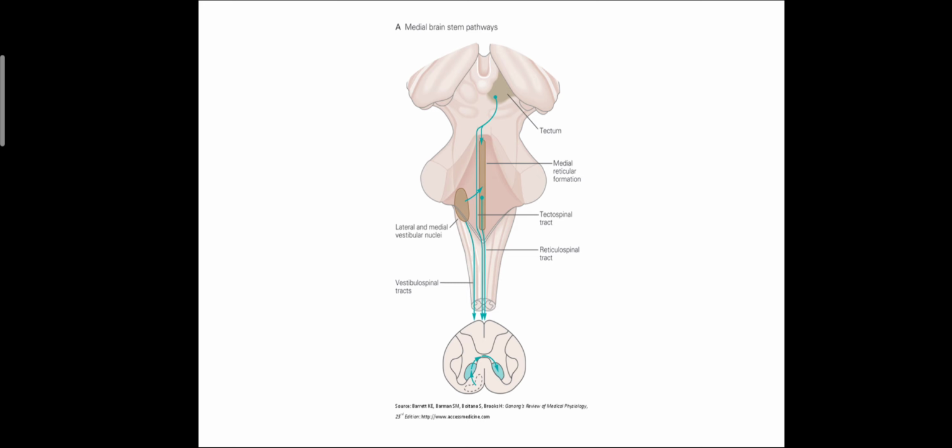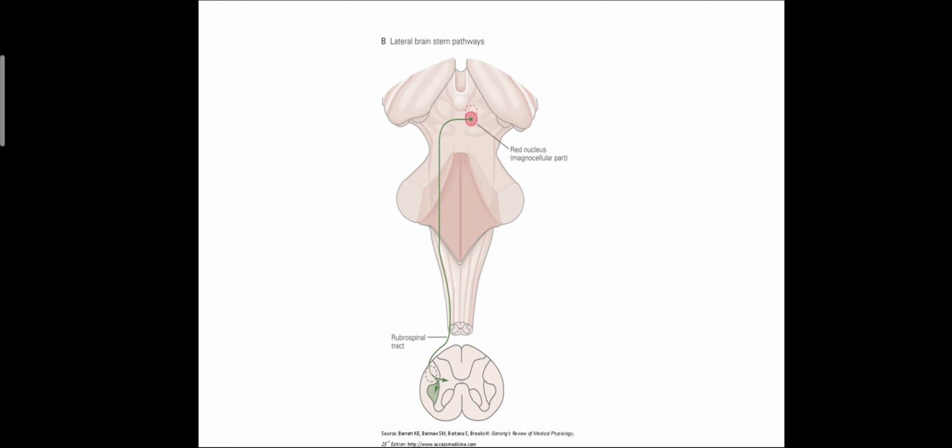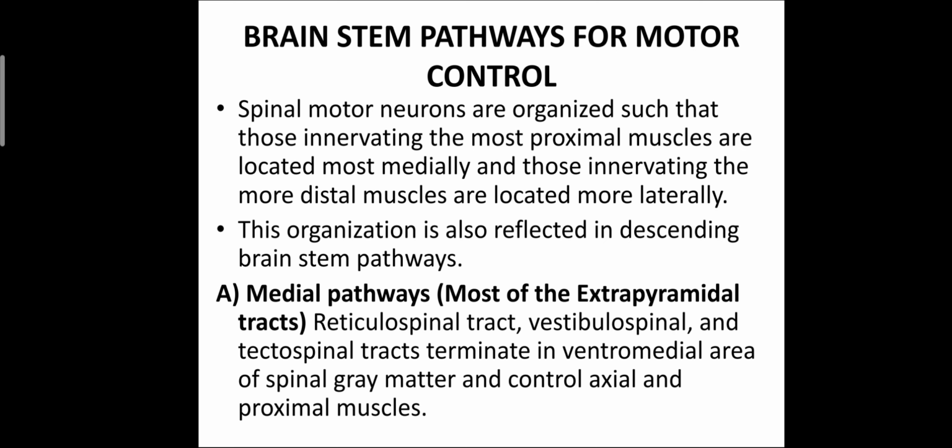This figure shows the brainstem pathways: the medial brainstem pathway in the medial reticular formation, tectospinal tract, reticulospinal tract, vestibulospinal tract, lateral and medial vestibular nuclei, tectum; the lateral brainstem pathway, red nucleus, magnocellular part, rubrospinal tract. So which are the brainstem pathways for motor control? Spinal motor neurons are organized such that those innervating the most proximal muscles are located most medially and those innervating the more distal muscles are located more laterally. This organization is reflected in the descending brainstem pathways.